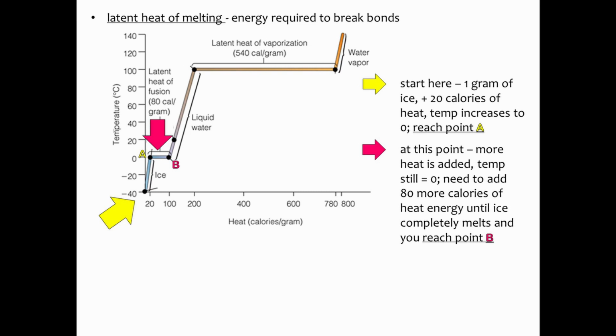In order to go from point A to point B, to completely melt that 1 gram of ice, we need to add 80 more calories of heat energy. The 1 gram block of ice has now completely melted, and we reached point B. The latent heat of fusion refers to the energy needed to move from a solid to a liquid. And remember, once again, latent just means hidden.